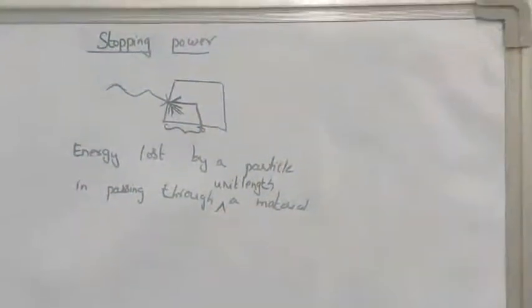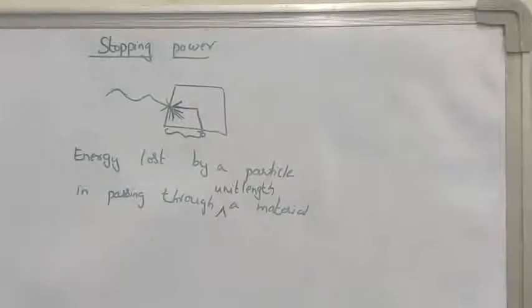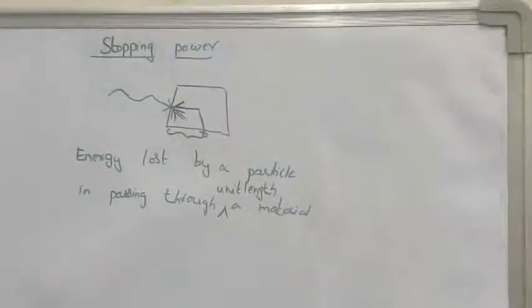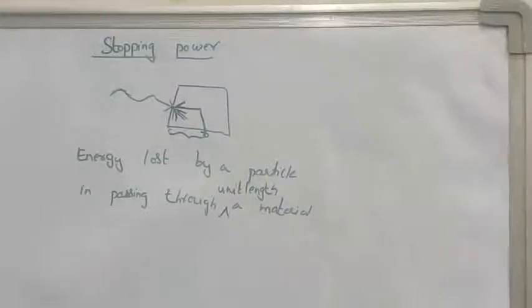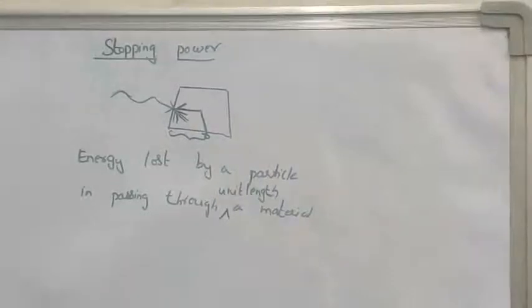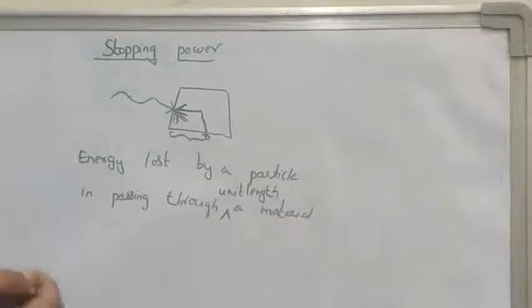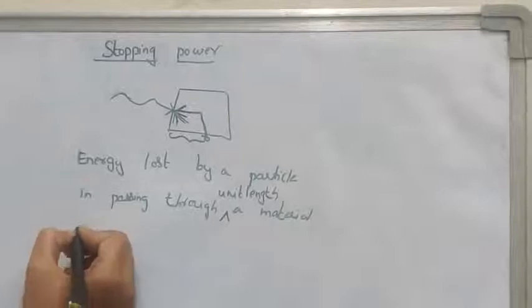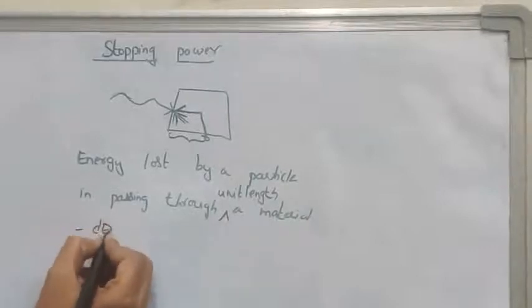Now this stopping power is proportional to the number of ion pairs produced by the particle per unit length of the medium. According to Bethe, stopping power is denoted by minus dE by dx.